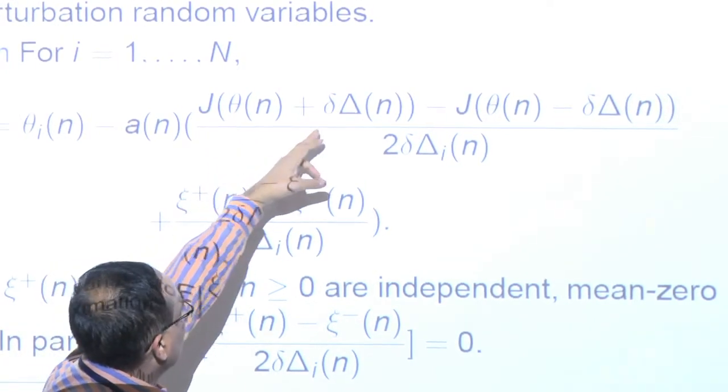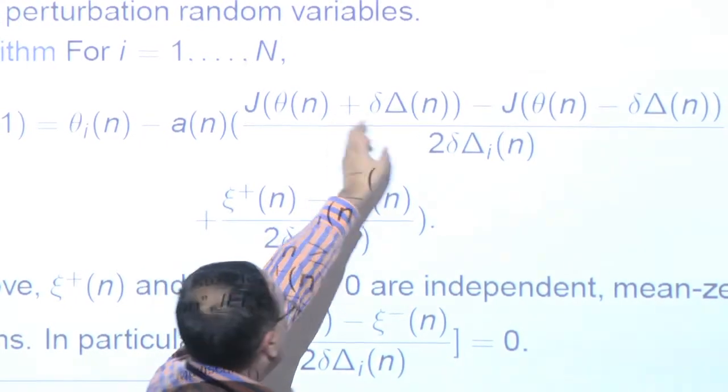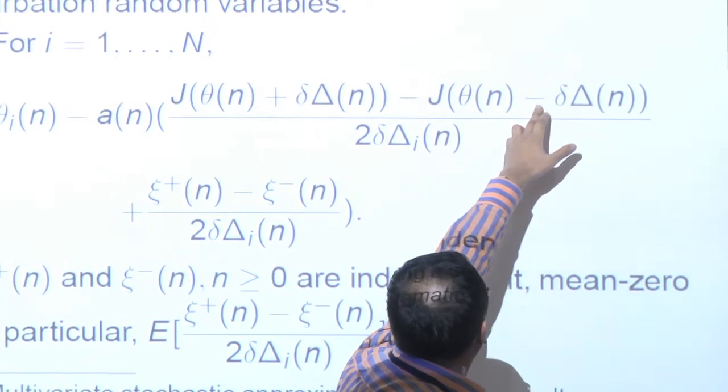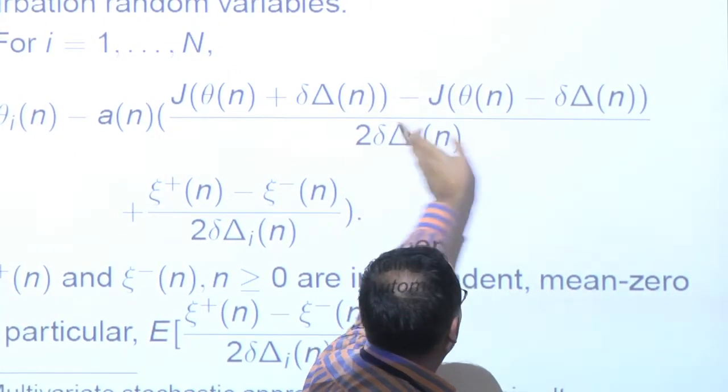So I have theta n, and I perturb it by this quantity delta times delta n. So this is a random direction, and this is one simulation, and in the other simulation I do the minus of it. So here is plus, here is minus, but this delta n is exactly the same as that delta n.